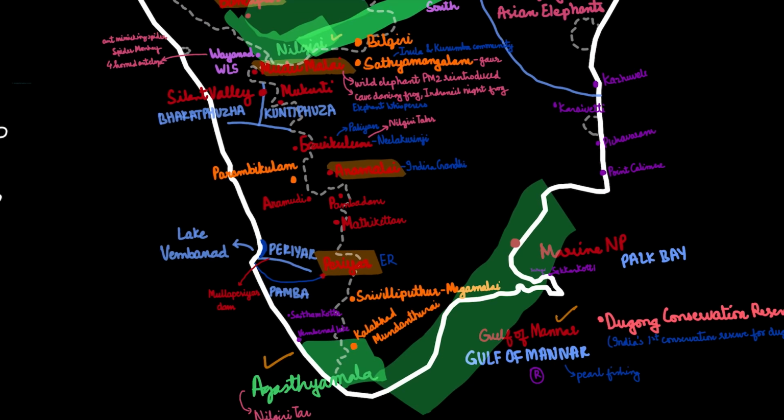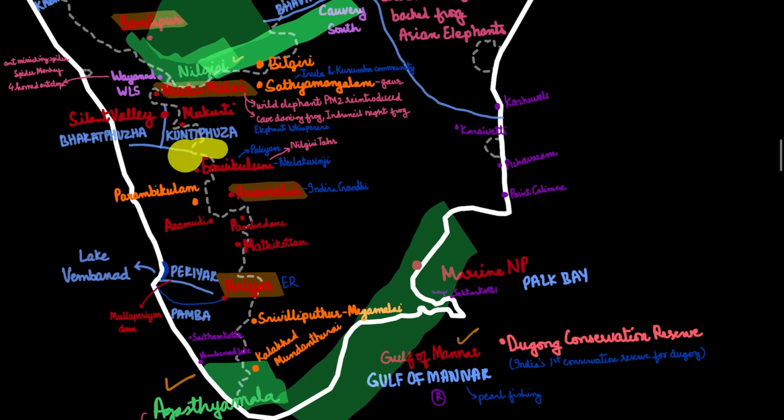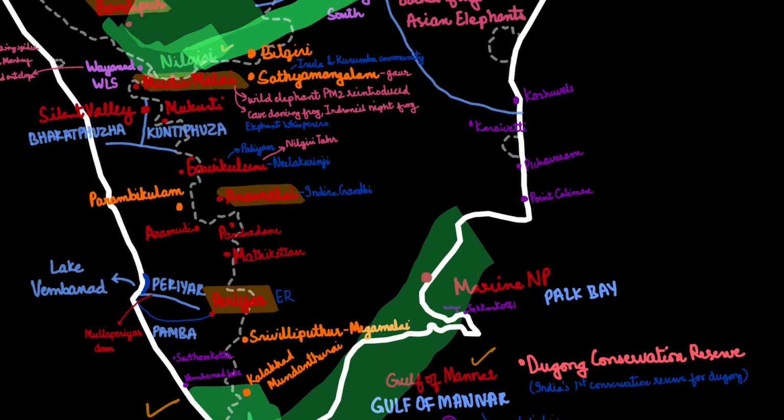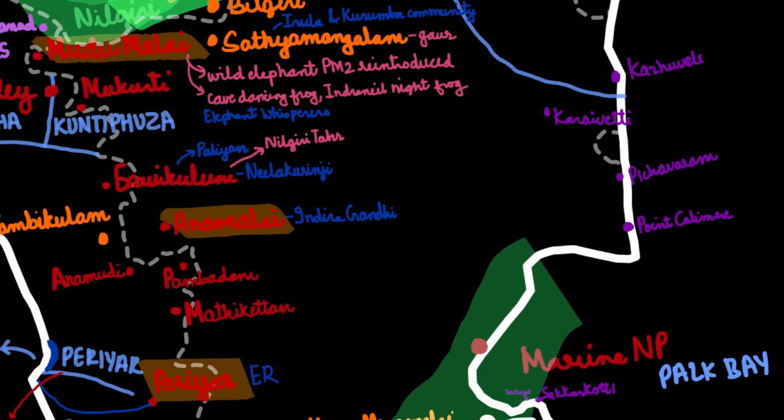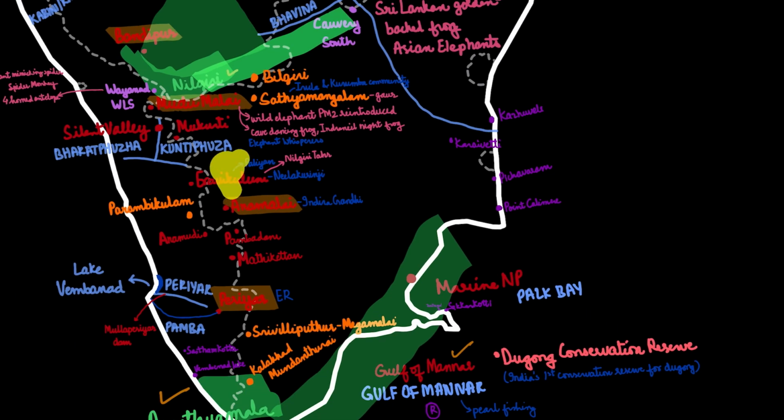Anyways, the Annamalai National Park as well as Tiger Reserve is also known as the Indira Gandhi National Park. Then over here in Kerala, the Eravikulam National Park is known for the Nilgiri Tahr and Neelakurinji and Paliyans. So these are the famous things for which Eravikulam is known.